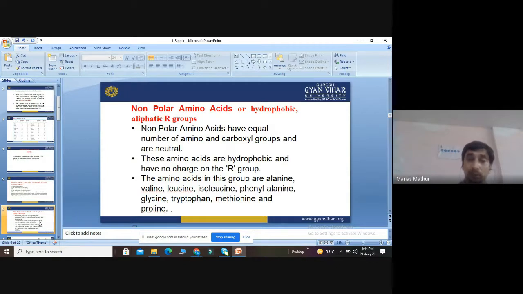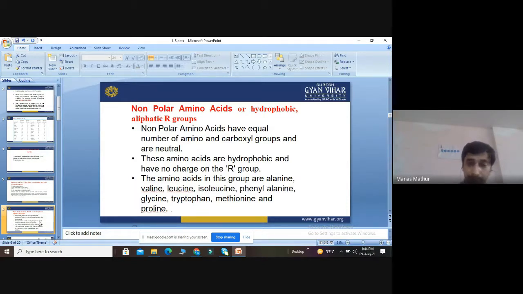As a result, they are neutral, because they don't have both positive charge and negative charge, which makes the molecule neutral. Second point, these amino acids are hydrophobic and have no charge on the R group, meaning they are not